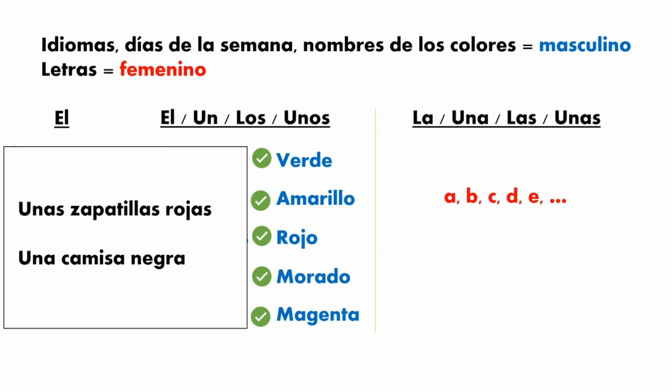Okay? And now, guys, we're going to see the last one for feminine, letras. In this case, all the letters are going to be feminine. For example, la A, la B, la C, la D, la E. Okay? And you can use all these articles: la, una, las, unas. Perfect. So now let's continue with the next rule.